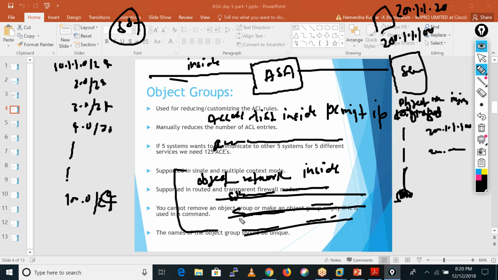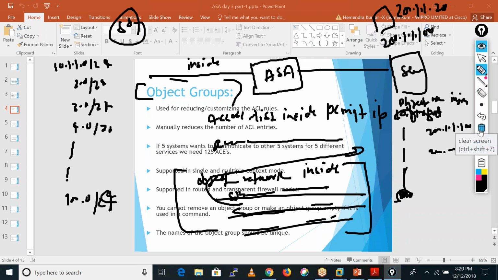You have created these kinds of groups one time, and you are now using these groups to write your policies, writing your ACLs, right? So that is the benefit which we can achieve by using the object groups. Okay. So if anyone has doubt about why we use this object group, this is the benefit which we can achieve by using the object groups.